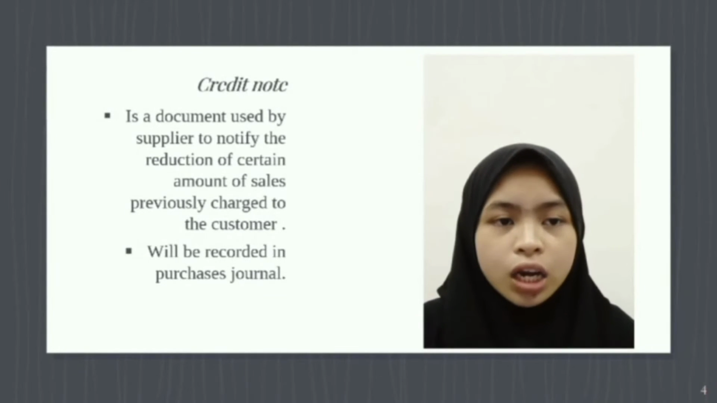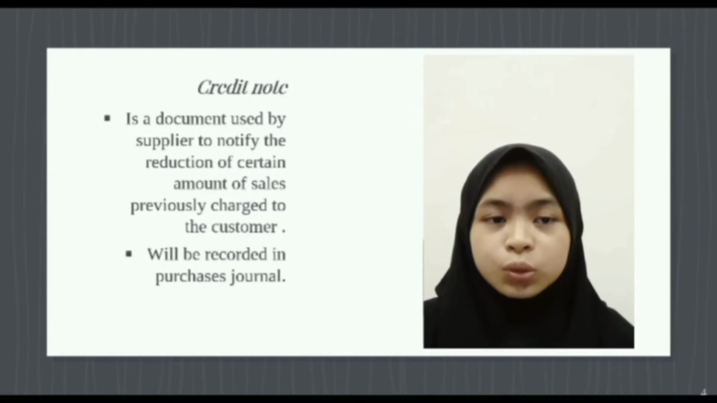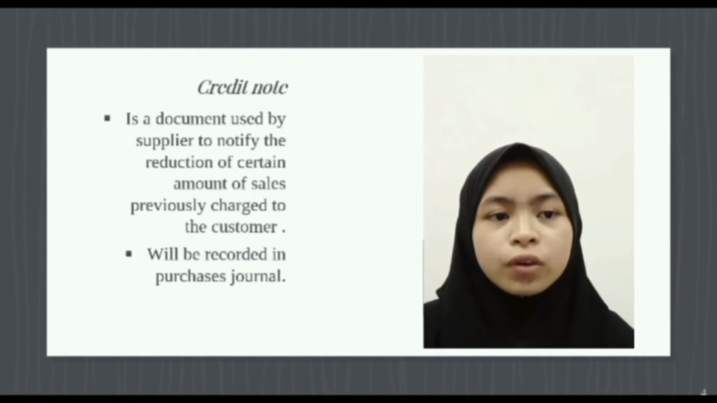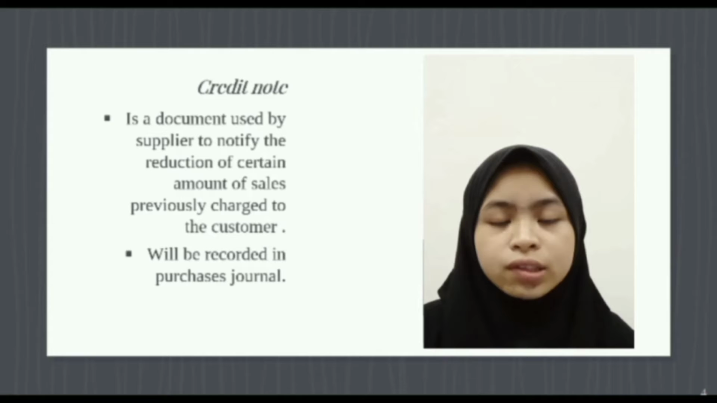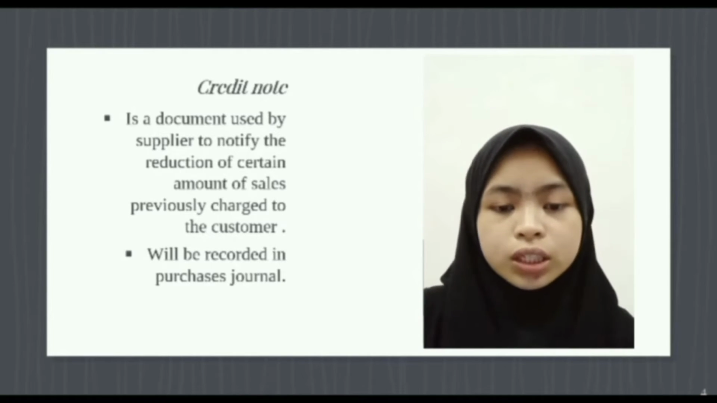Credit note. A credit note is a document used by the supplier to notify the reduction of a certain amount of sales previously charged to the customer. A credit note will be recorded in the purchases journal.